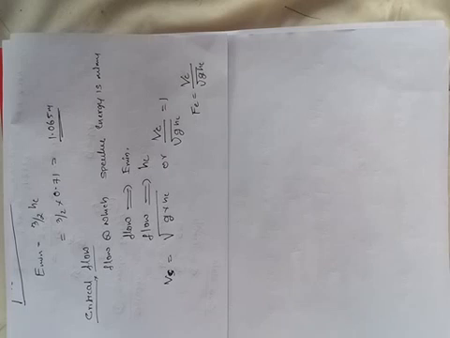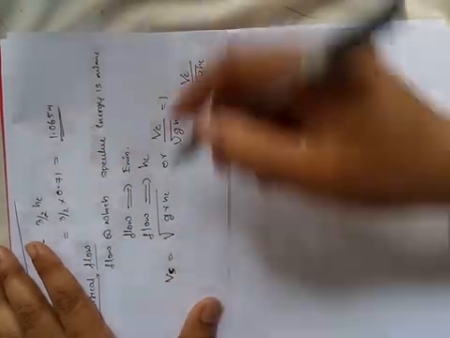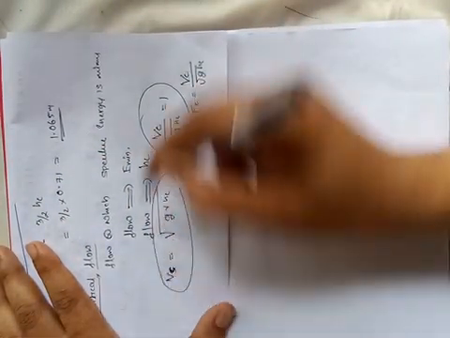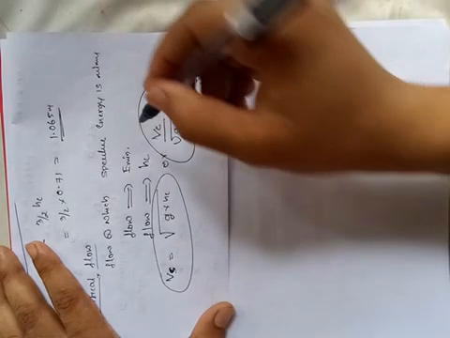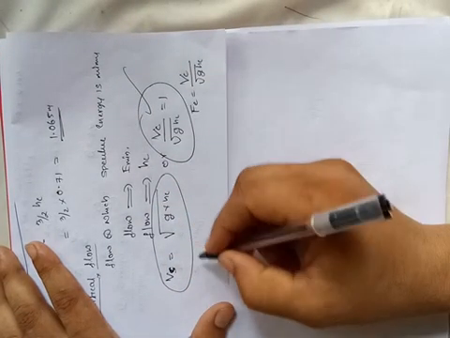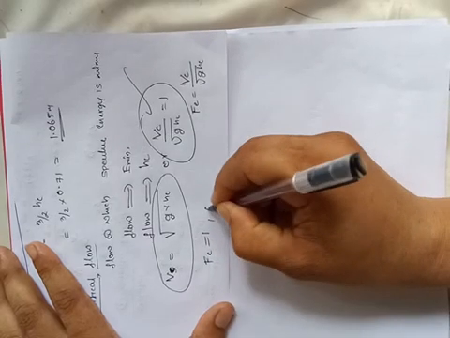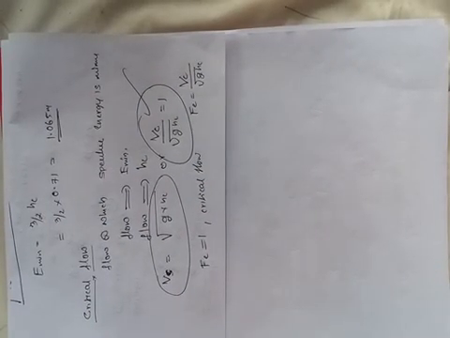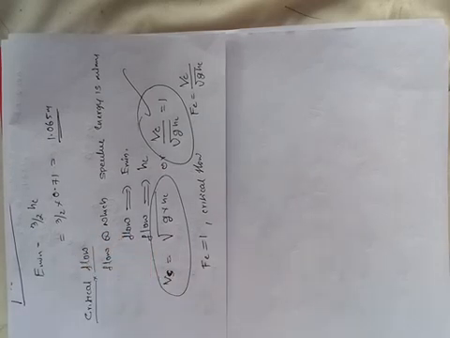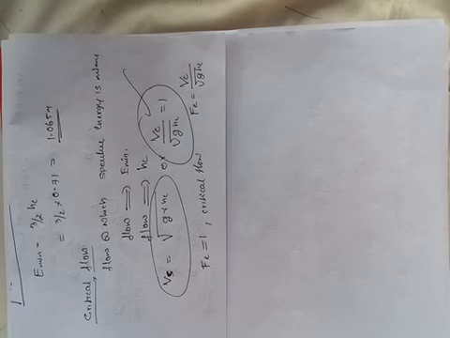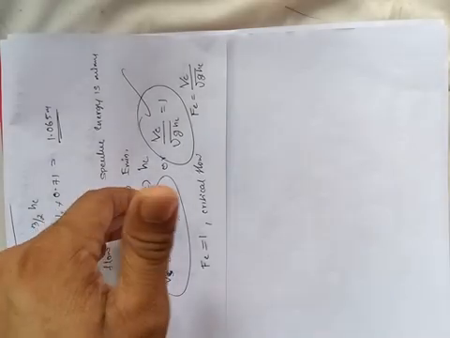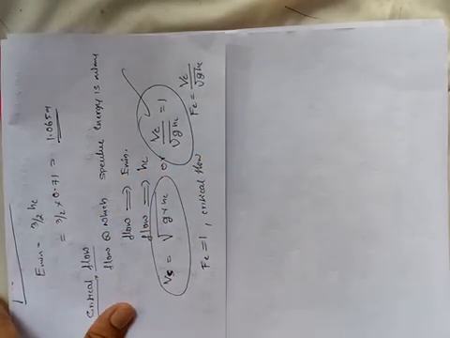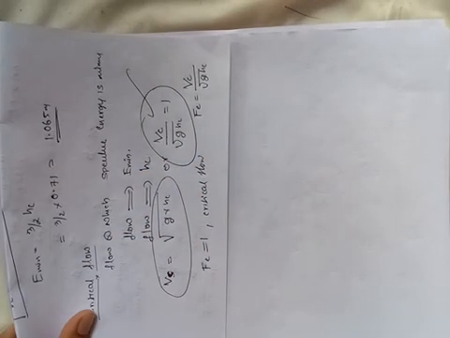Already you studied in the second module, if Fr is equal to 1, then the flow is critical flow. So from this equation you got VC divided by root GHC is equal to 1, which means the flow at a critical depth is a critical flow. Froude number is equal to 1, so it is critical flow. You already studied critical flow, supercritical flow, subcritical flow, right? But in the last module you studied just definitions and conditions, and here it is proved by the equations. Over. So now critical flow is over.